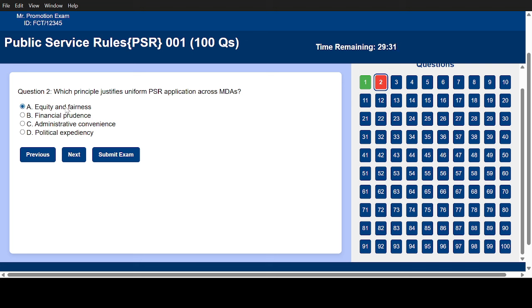I think equity and fairness, because we are talking about uniform public service rule application. Equity and fairness. The next, that is correct. So these are the major changes around here.